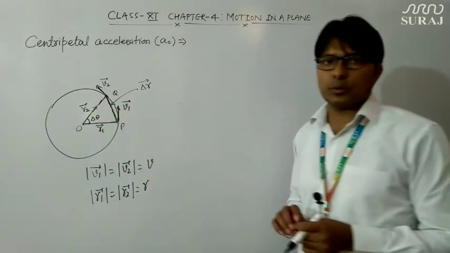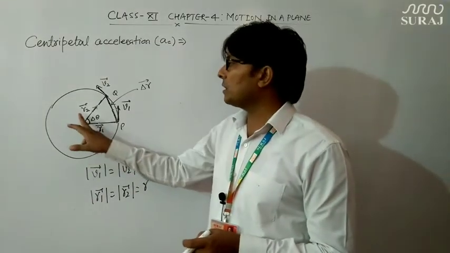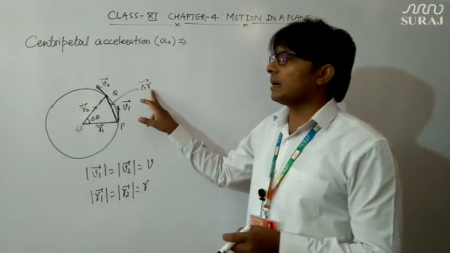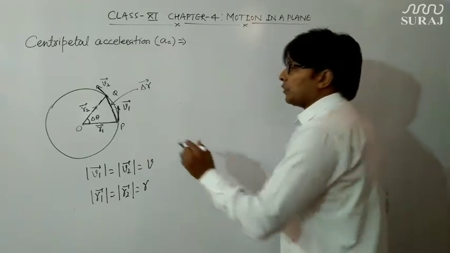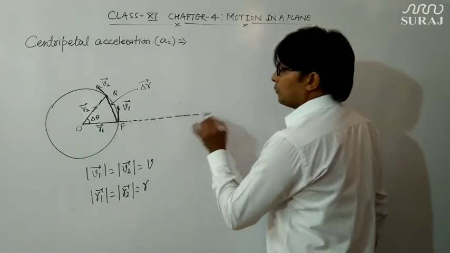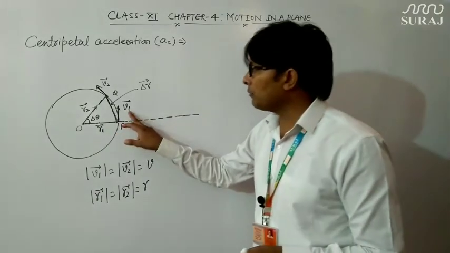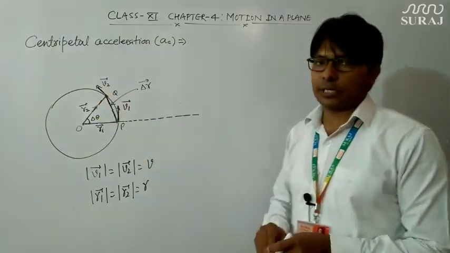So this triangle represents the r1 vector, r2 vector and delta r vector. Similarly, we will construct a different triangle which consists of the v1 vector, v2 vector and delta v vector, the change in velocity vector.